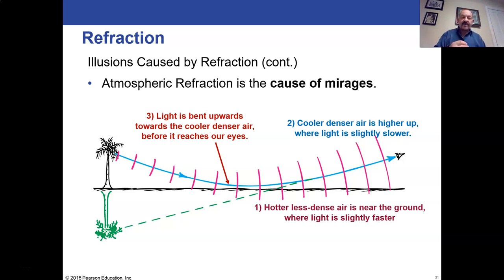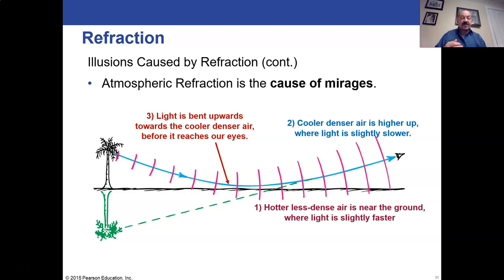But remember, as people with eyes and brains, we think the light is coming from a straight line. So we would see whatever image, if this was a palm tree in the distance, it would appear to us as if there was some upside down palm tree under the sand. If we're looking at a distance, we would see this image inverted and somewhere in the sand itself if we were looking on a hot desert.